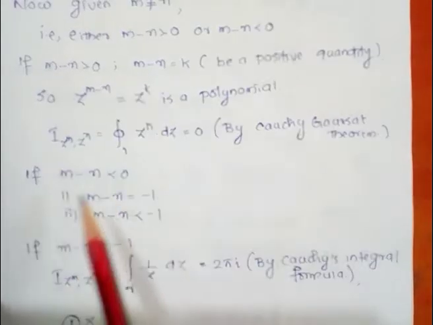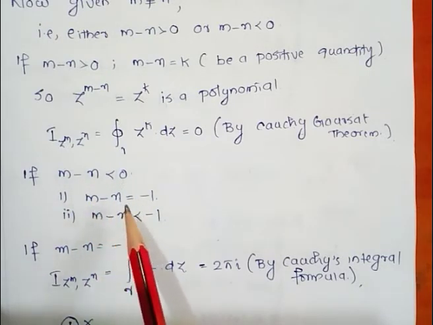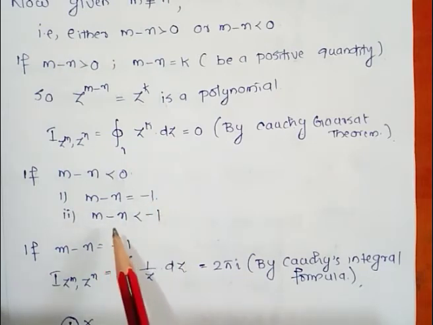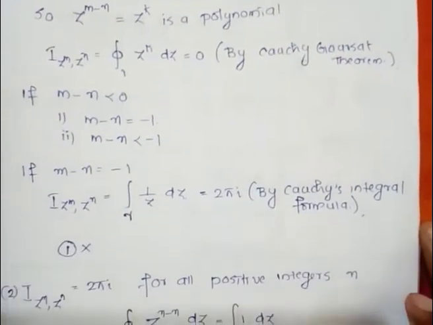Now our next case is m minus n less than 0. There are two subcases: m minus n equal to minus 1, and m minus n less than minus 1. We consider the first case, m minus n equal to minus 1.